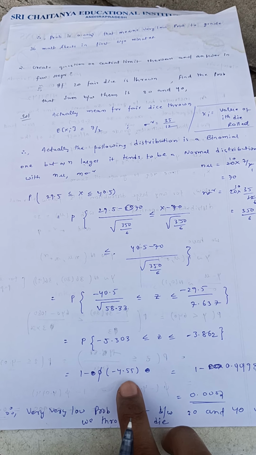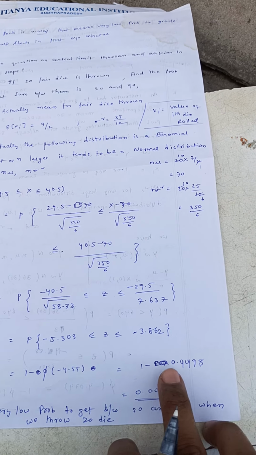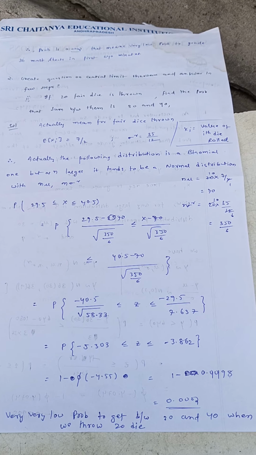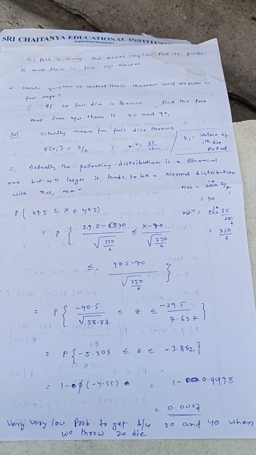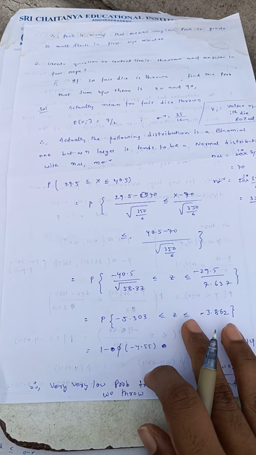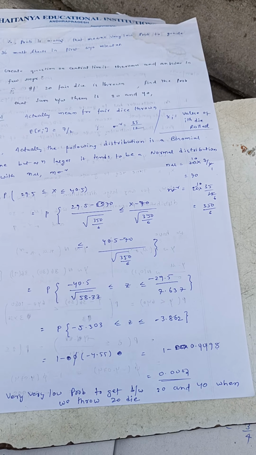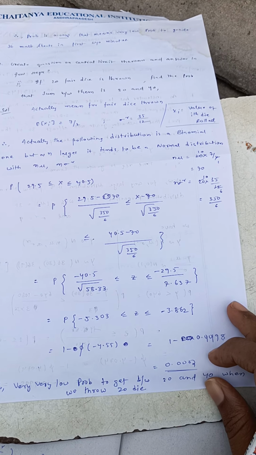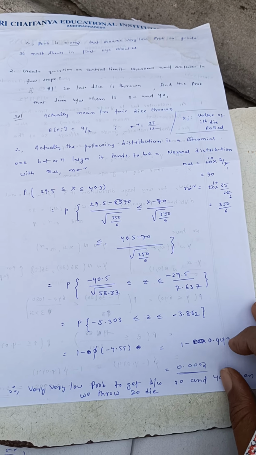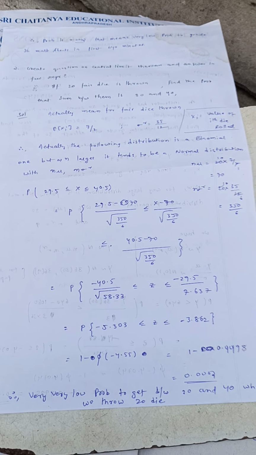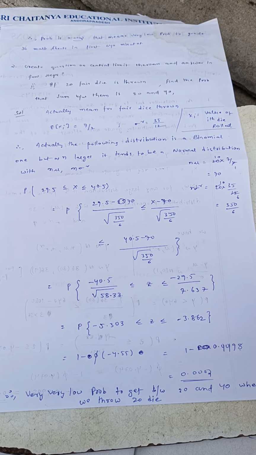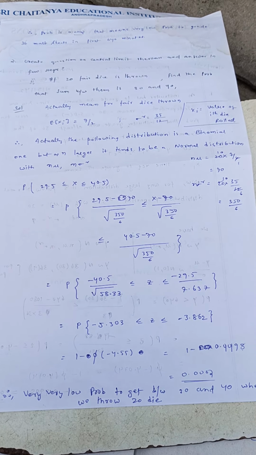And really I got minus 4.45. Also from the normal table I have considered the last value, and this gives the chance, so my first estimation is right. Getting a sum between 30 and 40 when we throw 20 fair dice is very difficult. So this is my second sum's conclusion.